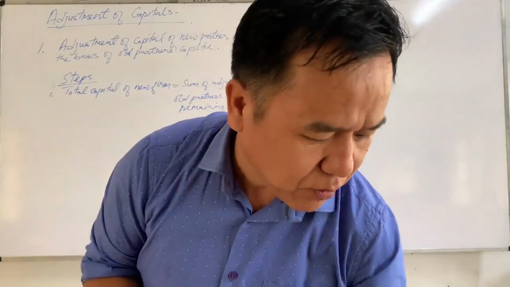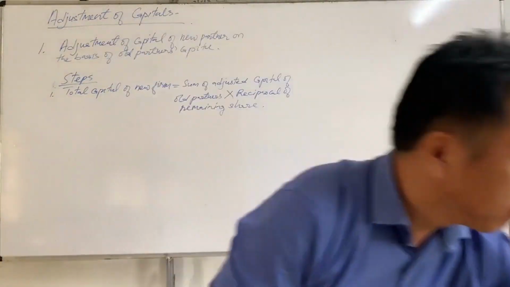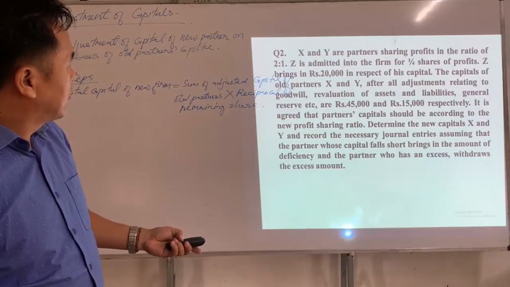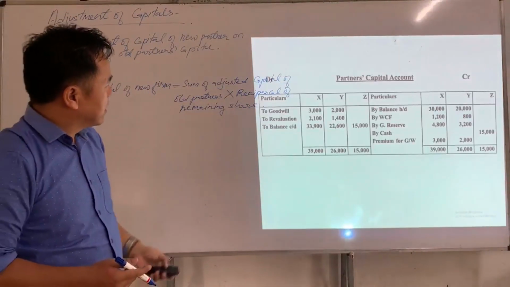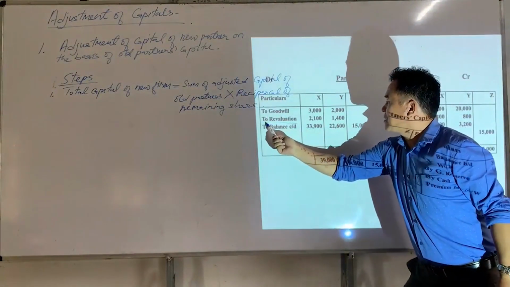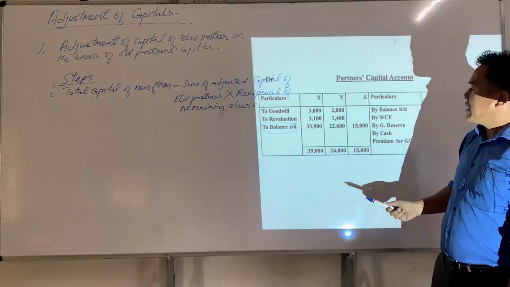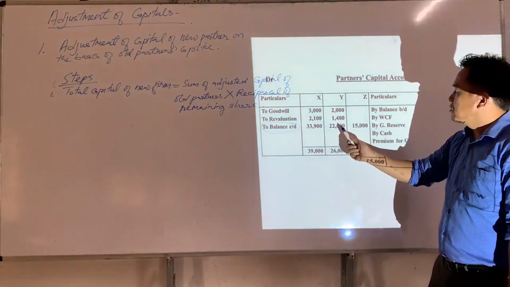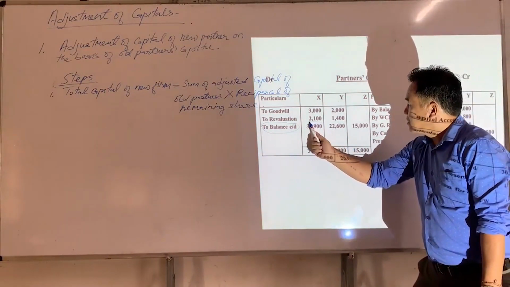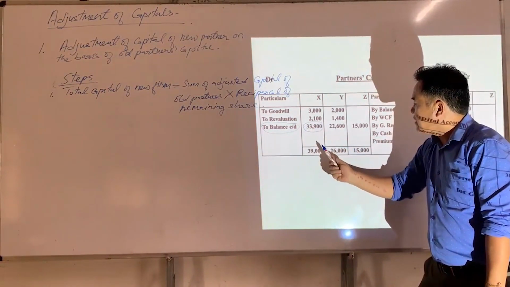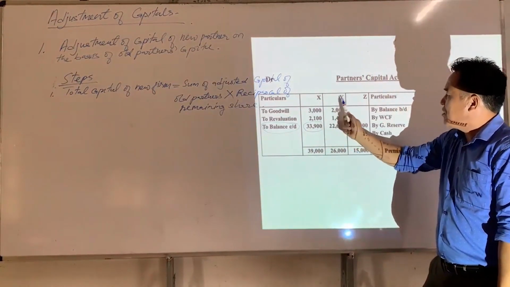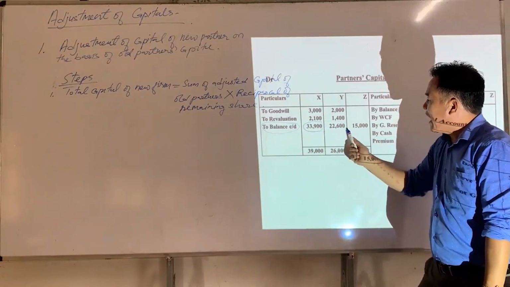Okay, I'll show you. So here the balance carried down means closing capital of old partners. So X and Y are old partners. So here 33,900 and 22,600 is closing capital of X and Y, and we call it adjusted capital.